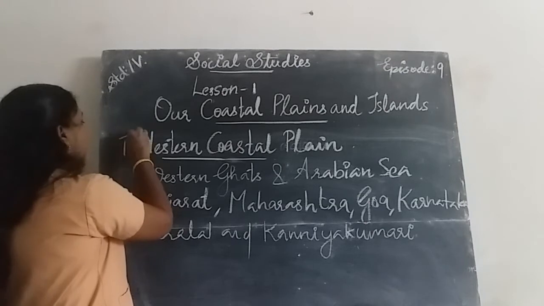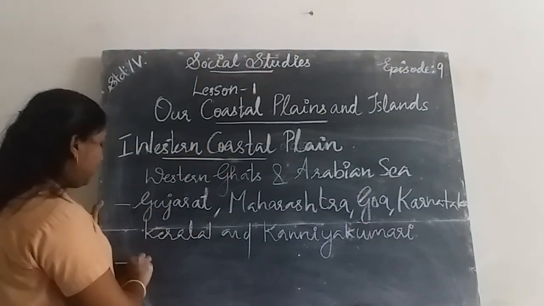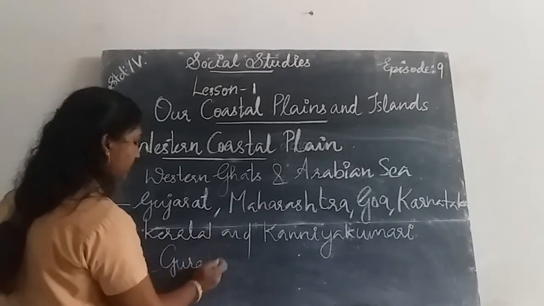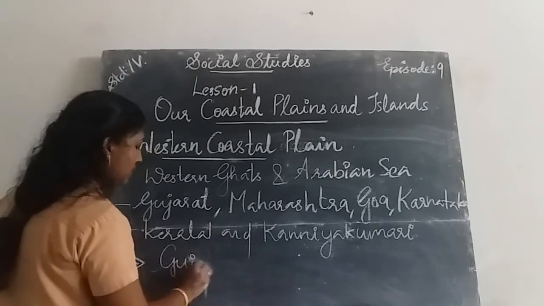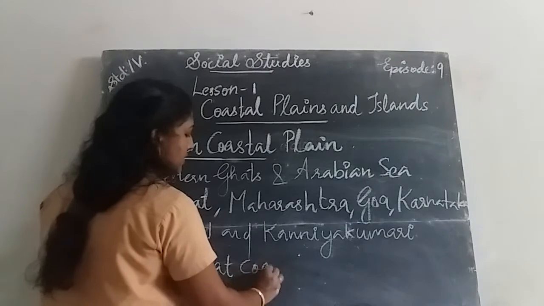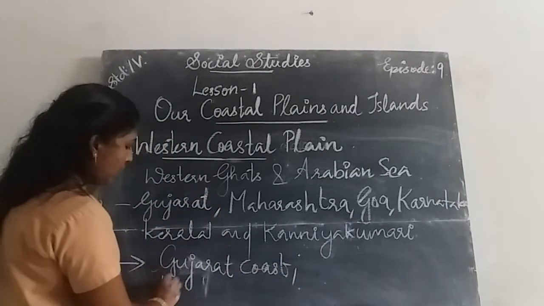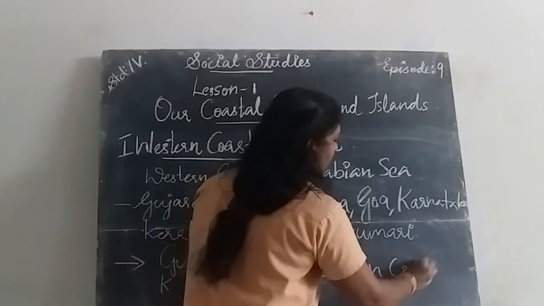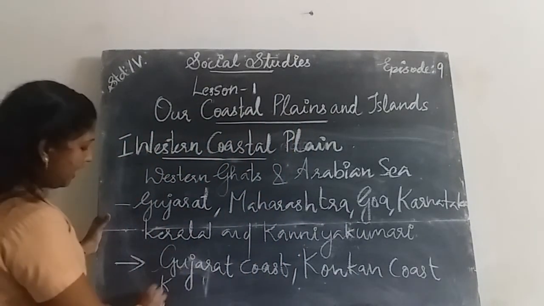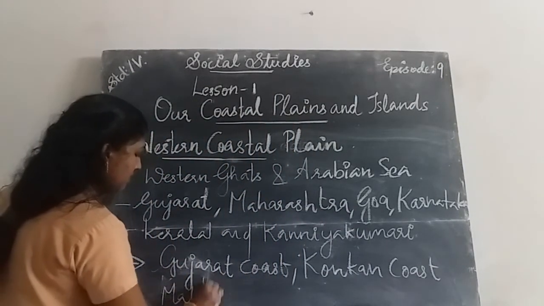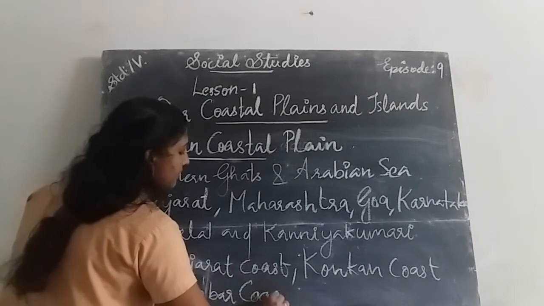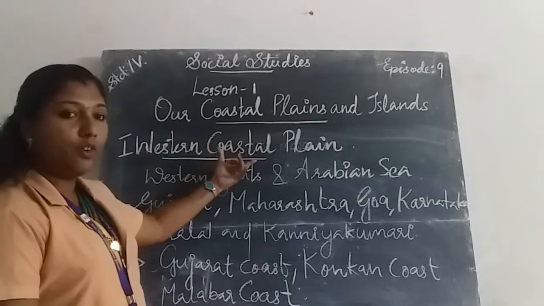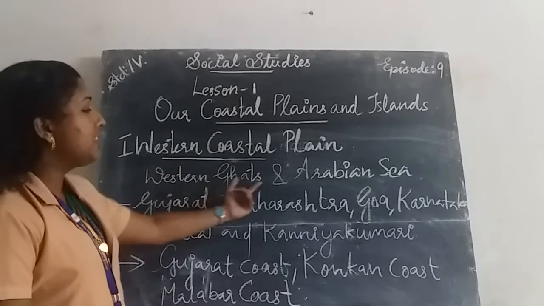Once again, the western coastal plain lies between the Western Ghats and the Arabian Sea.